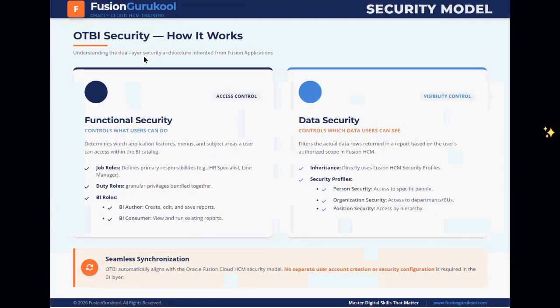So guys, moving ahead, what is the security? How has the security been handled? The security of the OTBI and the entire Fusion application is handled by role-based access control, RBAC. Role-based access control means, guys, the access depends on the kind of role the user is logged in with. If the user has the role of an HR manager, he should be able to see the data and perform the transactions related to the HR manager only.